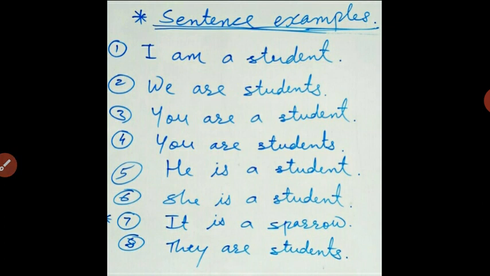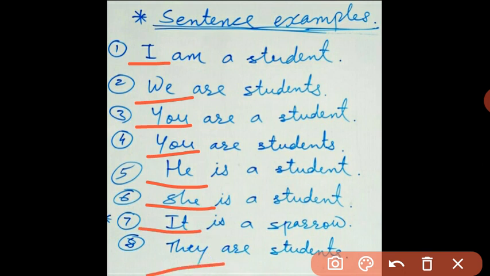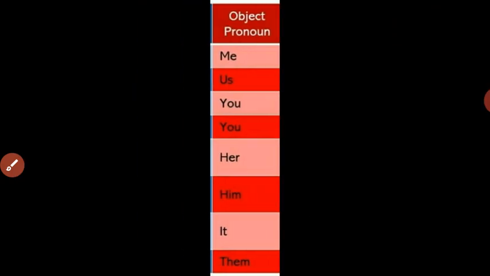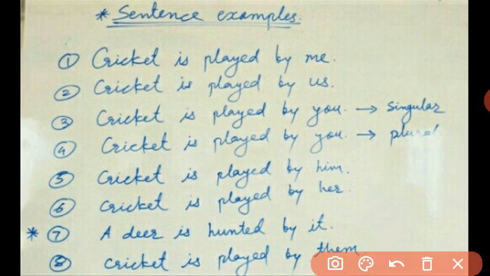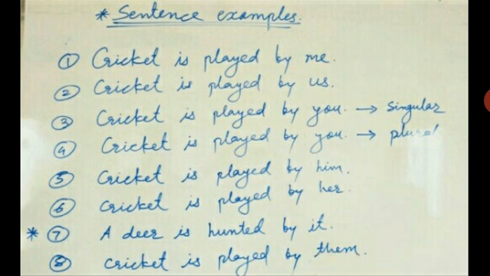I gave these examples of subject pronouns, in which I, we, you, he, she, it, they, these are the subject pronouns. Next, it was about object pronouns. Here are the sentence examples of them, and the words me, us, you, him, her, it, and them. These are the object pronouns. So let's learn something more about pronouns. Let's learn about the remaining categories through this video.